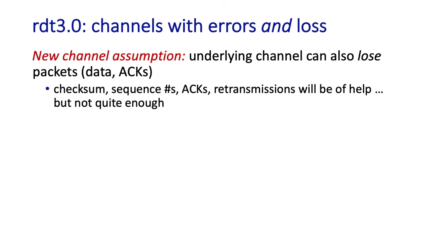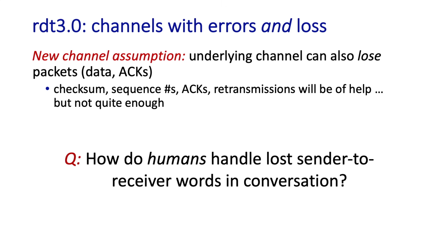We now want to extend our reliable data transfer protocol to cover the case that not only can the channel corrupt messages, but the channel can also lose messages. And this is going to apply both to the data flowing from sender to receiver, as well as acknowledgments that are flowing from the receiver back to the sender. And before developing our RDT 3.0 protocol, which will handle the case of lost packets, let's ask ourselves, what do humans do in this case?